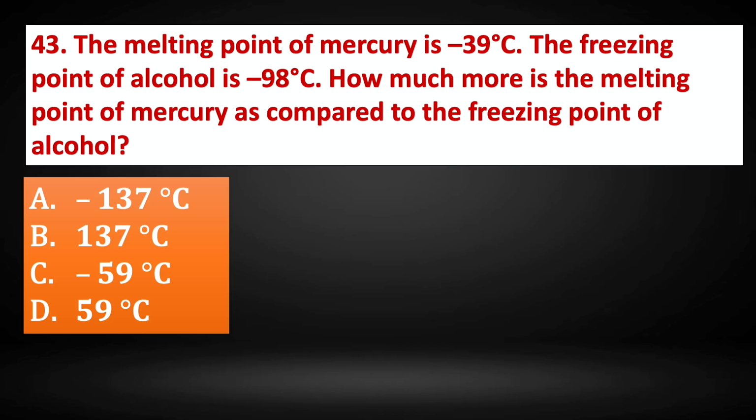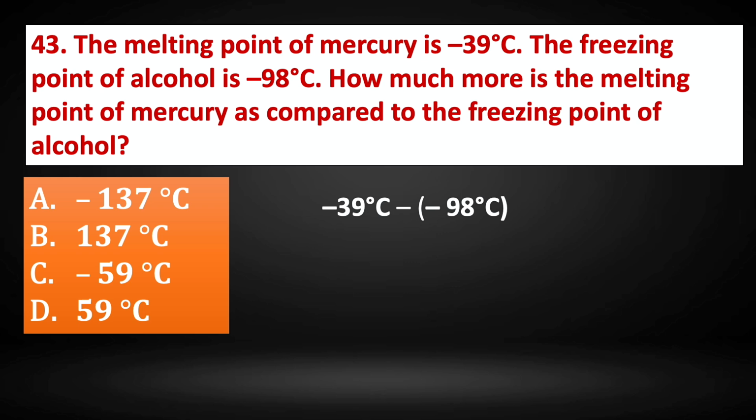Question number 43. The melting point of mercury is minus 39 degrees Celsius. The freezing point of alcohol is minus 98 degrees Celsius. How much more is the melting point of mercury as compared to the freezing point of alcohol? So minus 39, the melting point, minus the freezing point of alcohol, minus 39 minus of minus 98 degrees Celsius.